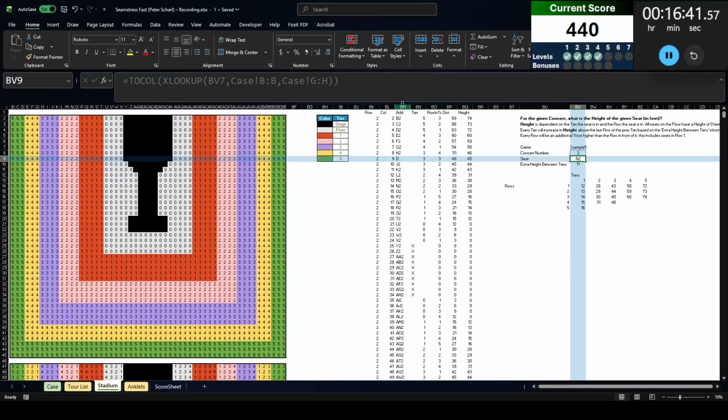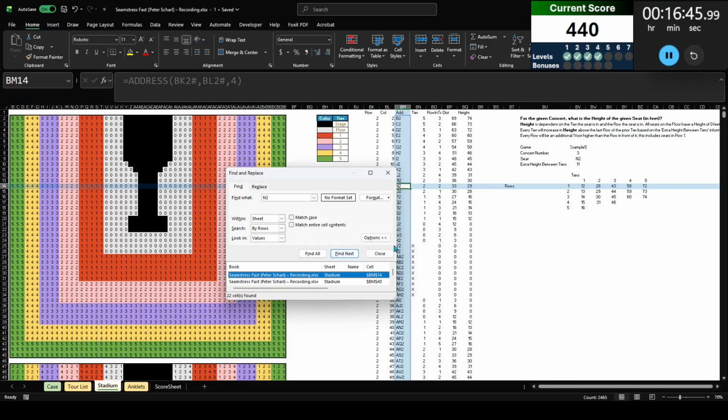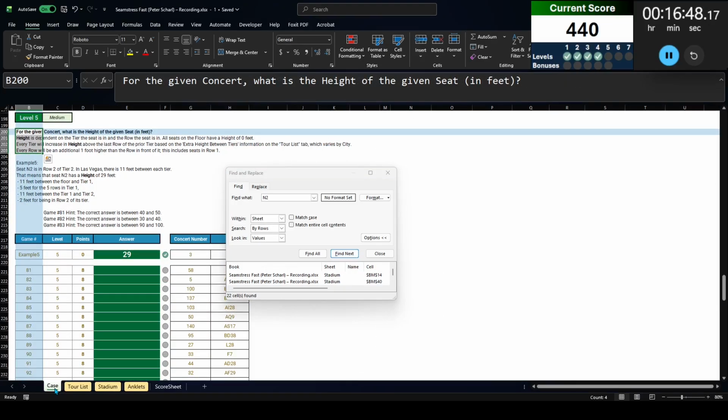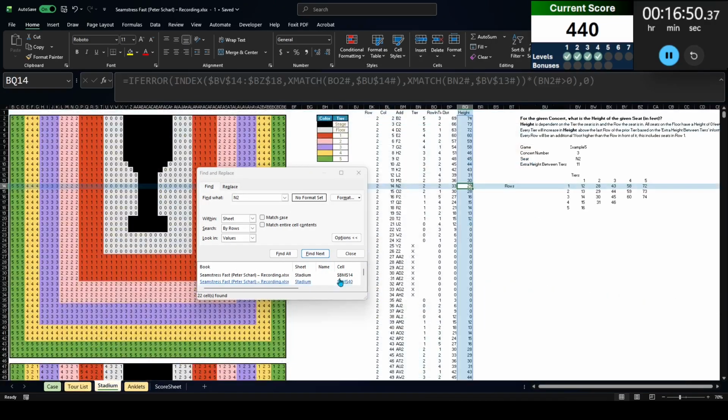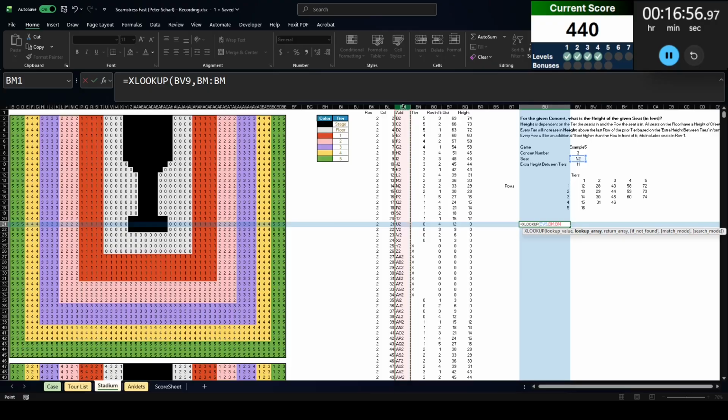But let's check. Let's check N2. N2, look in values. I get 29. The answer is 29. Excellent. All right. So X lookup, I probably could have done it this way instead of using the find thing, but oh well. Return height there.